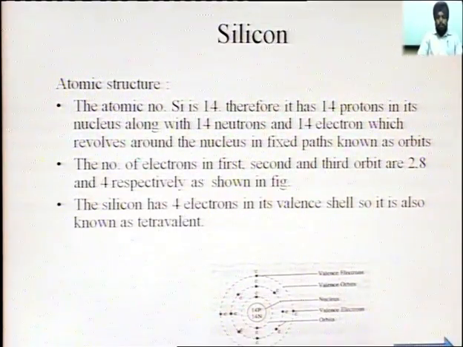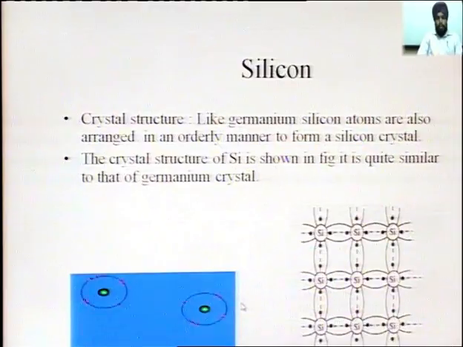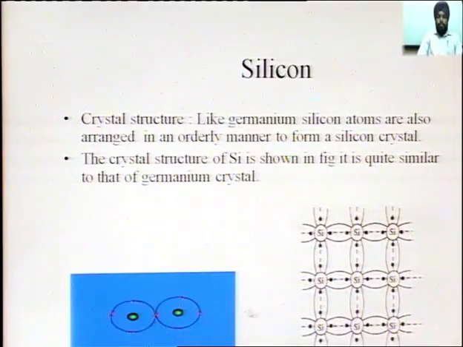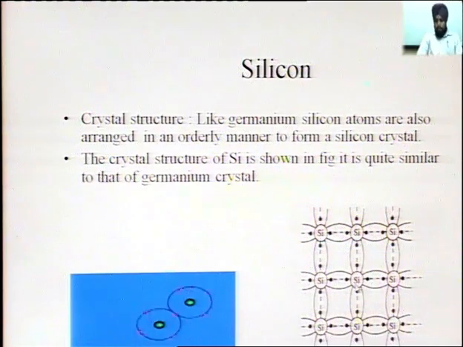In the same way, silicon's atomic number is 14, and the valence electrons in the last orbit are 4. In the same way it forms covalent bonding, and in the last orbit the vacancy of 4 is completed by forming covalent bonds with the neighboring silicon atoms.